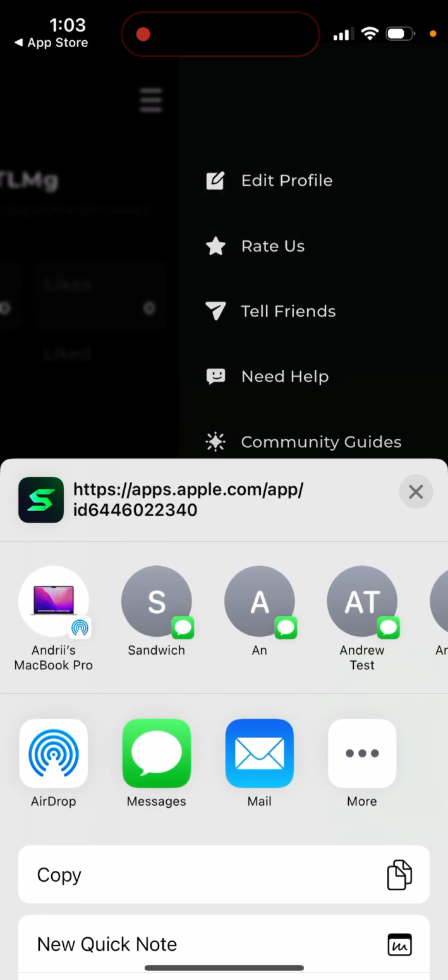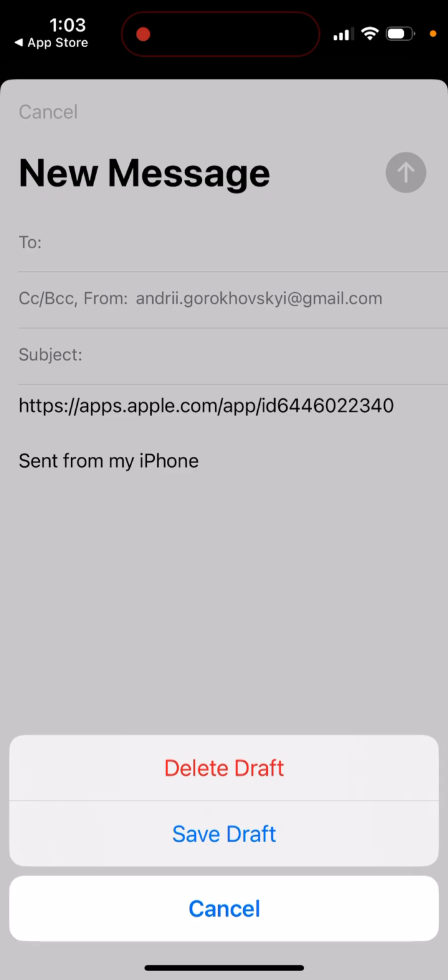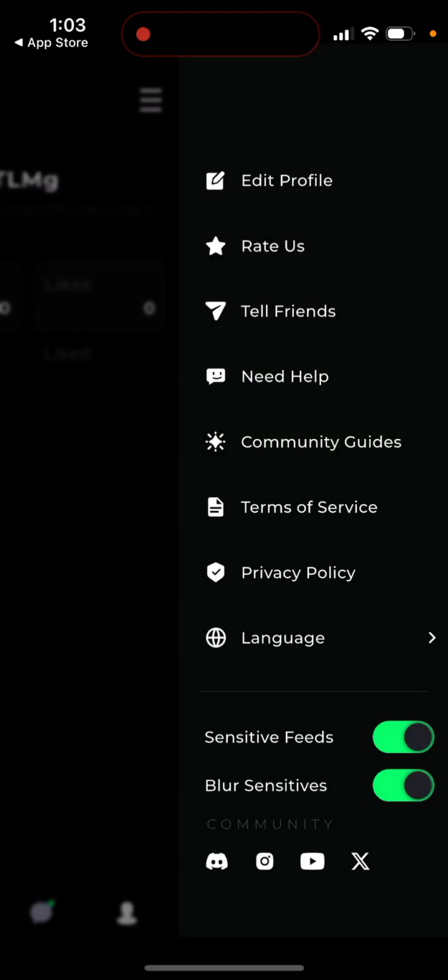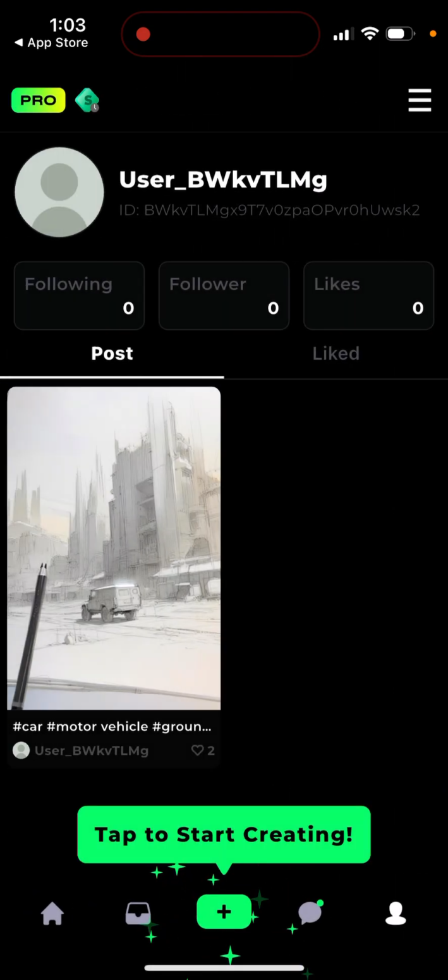Tell friends. You can just share this app just like that. There is no reward. But yeah, here you just have it like that. So that's the app.